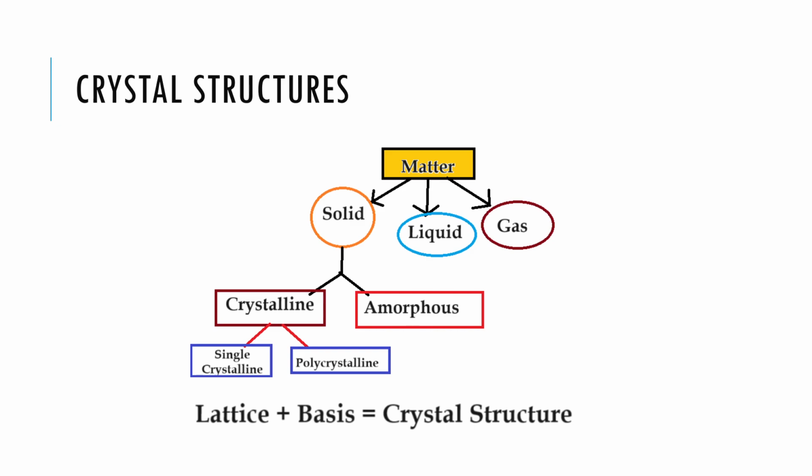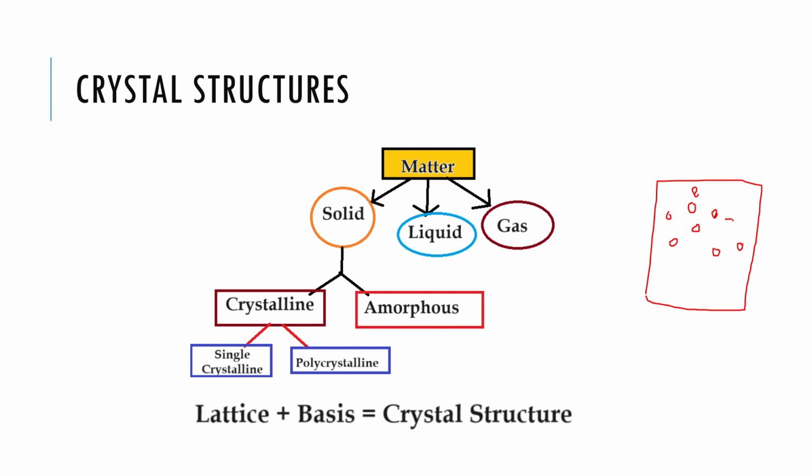Amorphous, on the other hand, is where the arrangement of atoms in a microscopic structure is not periodic. I can explain it like this: if I have a container with many solid particles that are not periodically arranged, that kind of structure is what we call amorphous.